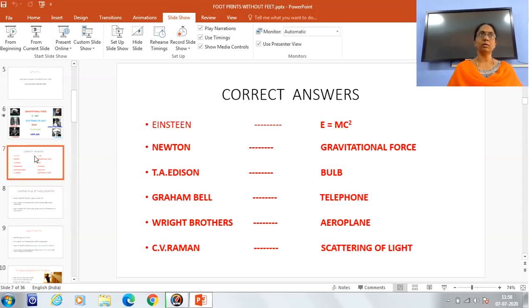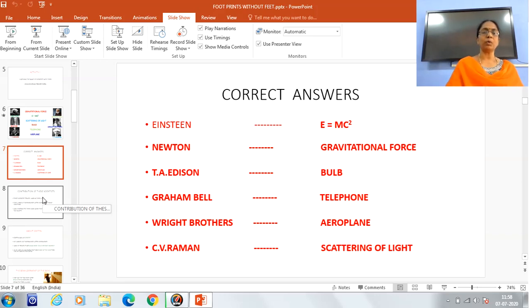Here comes the correct answers. Einstein, E is equal to mc square. Newton, gravitational force. Thomas Alva Edison, bulb. Graham Bell, telephone. Wright brothers, aeroplane. C.V. Raman, scattering of light.